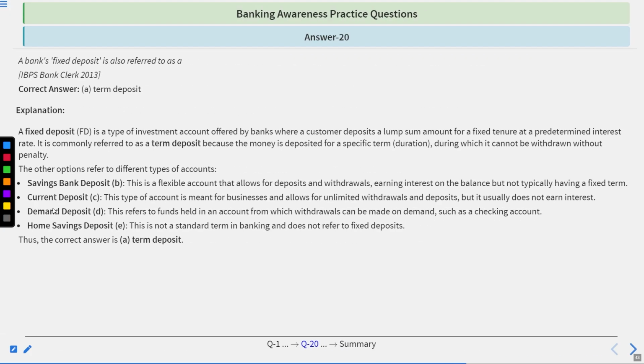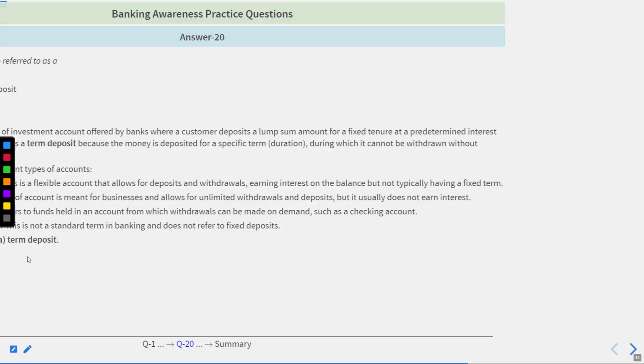Time's up. Correct answer is A, term deposit. Go by the explanation. A fixed deposit is a type of investment account offered by a bank where the customer deposits a lump sum amount for a fixed tenure at a predetermined interest rate. It commonly refers to a term deposit because the money is deposited for a specific term or duration during which it could not be withdrawn without penalty. Otherwise, all these others are not as fixed as the term deposit.